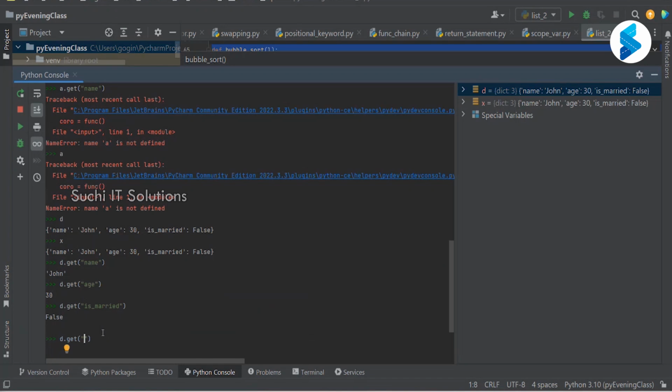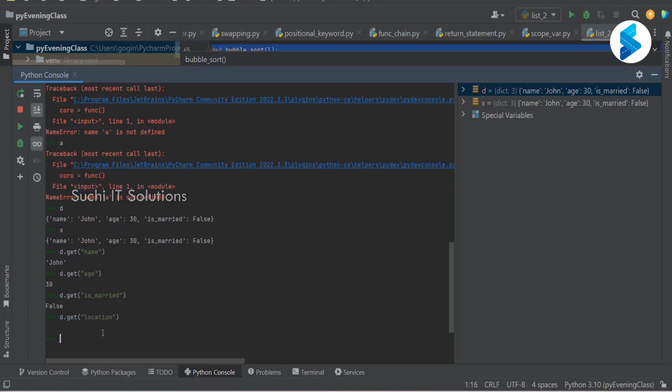Now I'm going to give something that the dictionary doesn't contain: location. Here it will not throw an error. Your get function will not throw an error, but your square bracket approach is not going to work in this case. The only thing that works is the get function, which takes the key and will not throw an error.